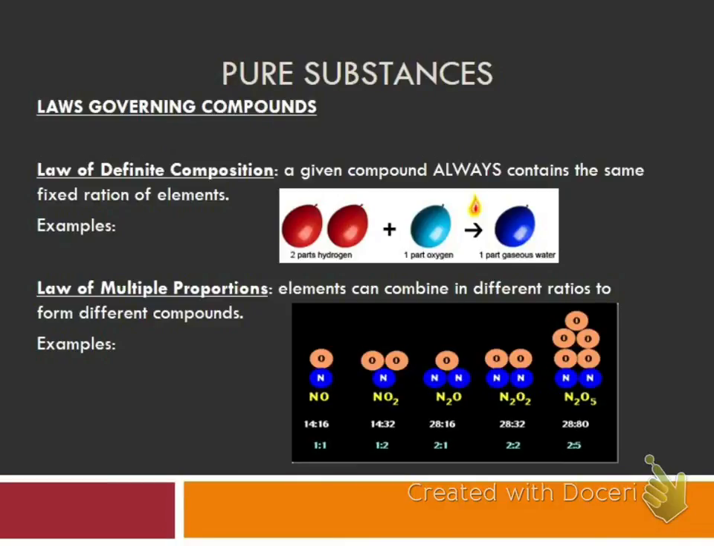The picture we have here is an example of nitrogen and oxygen, and as you can see, it can actually form quite a few different compounds, and then it shows you their ratios at the bottom.